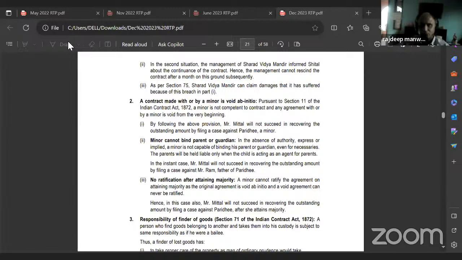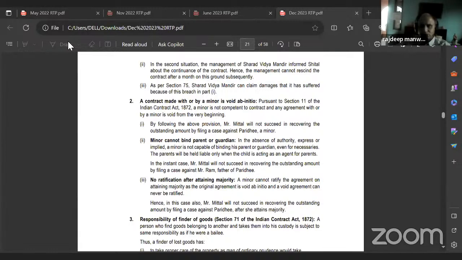Second one, minor cannot bind parent or guardian. In the absence of authority, express or implied, a minor is not capable of binding his parents or guardian, even for necessaries. The parents will be held liable only when the child is acting as an agent for parents. This is also important. In the instant case, Mr. Mittal will not succeed in recovering the outstanding amount by filing a case against Mr. Ram, father of Paridhi.